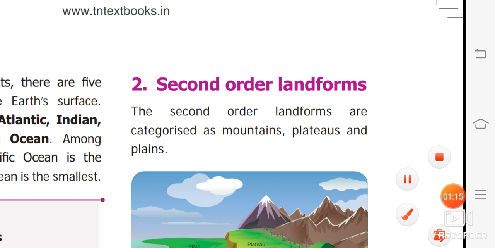See, in this one first we are going to study about the mountains. Okay. A landform that rises 600 meters above its surroundings and has steep slopes is called a mountain. Mountains are found in isolation or in a group. If the mountains extend over a larger area continuously, it is called a mountain region.